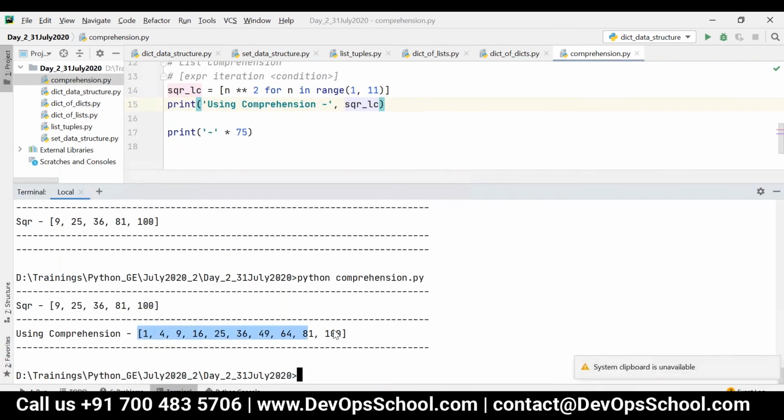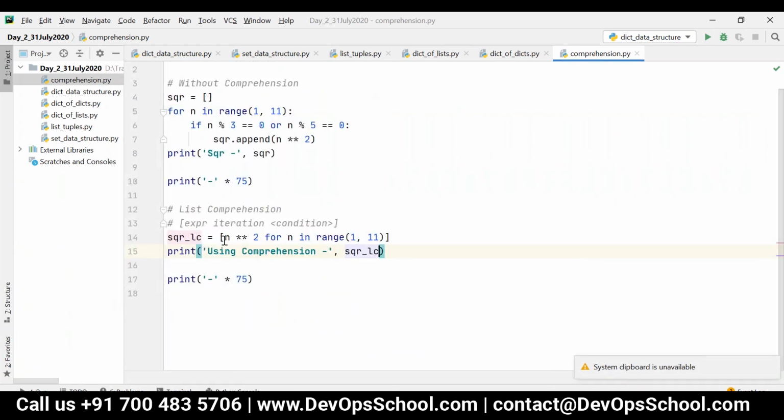See here, 1 square to 10 square actually. This expression will be evaluated for all the numbers present in this iteration. And if I want to have this condition, I can place it at the end like this.